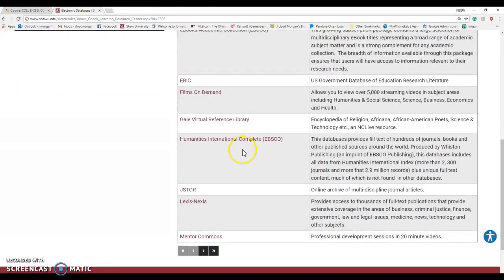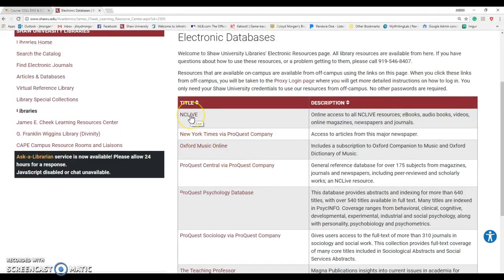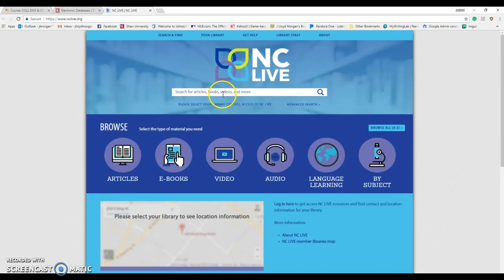And the one that I really like the most is found on the next page. So I'm going to click on this right here. And that's going to get me to the link for NC Live. NC Live is my favorite as far as doing research. So let's go ahead and click on NC Live here. Whoop. And then boom, we're in NC Live. So now we can search, and we know that the articles found on this are considered credible sources. You don't have to worry about, oh, whatever.